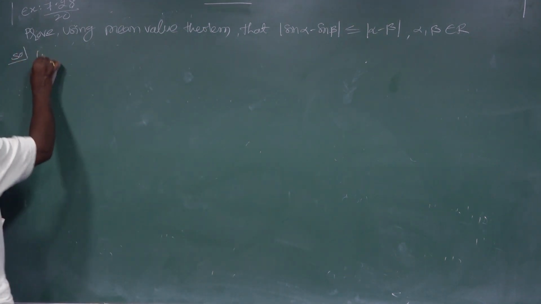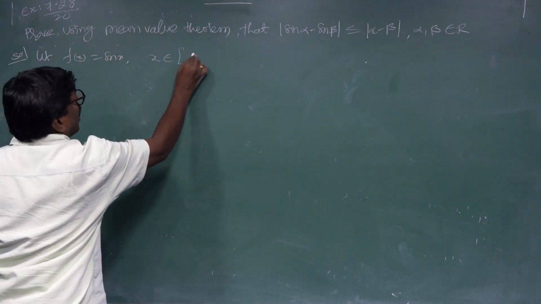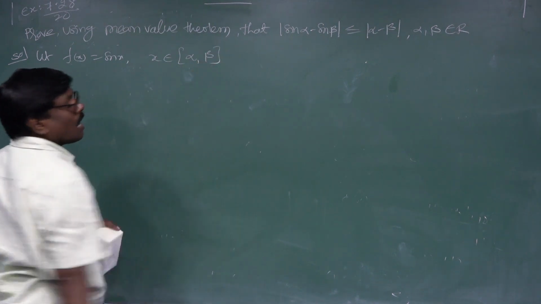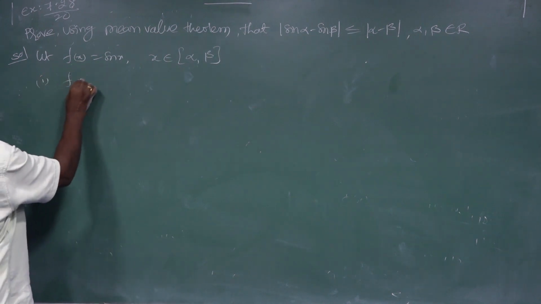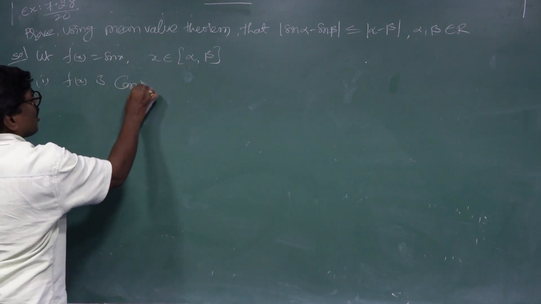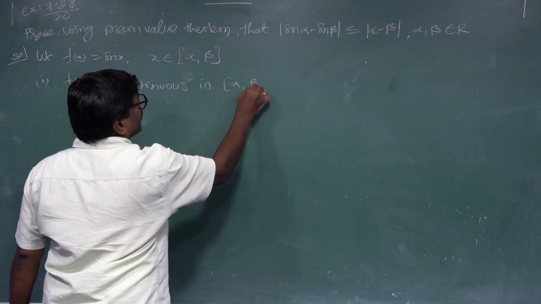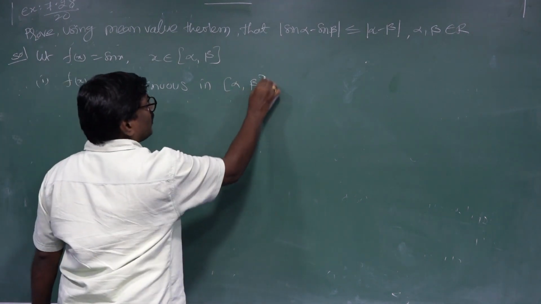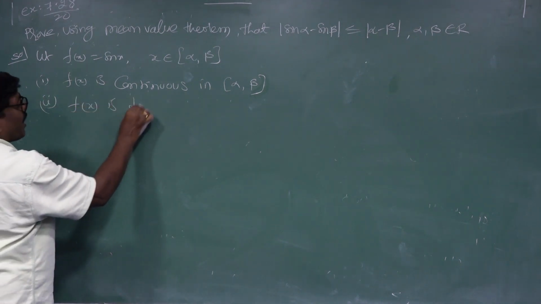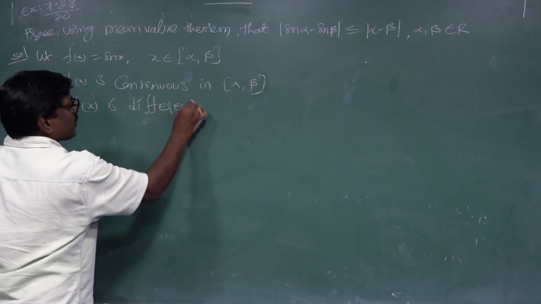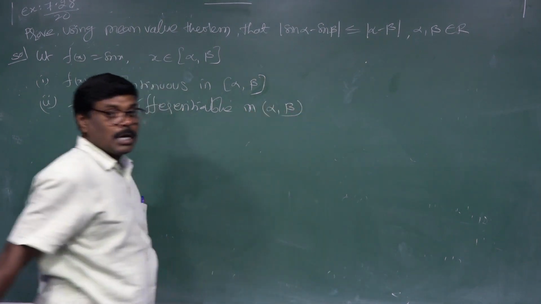Solution. Let f(x) equal to sin x, x belongs to [alpha, beta]. First condition: f(x) is continuous in the closed interval alpha, beta. Second: f(x) is differentiable in the open interval alpha, beta.